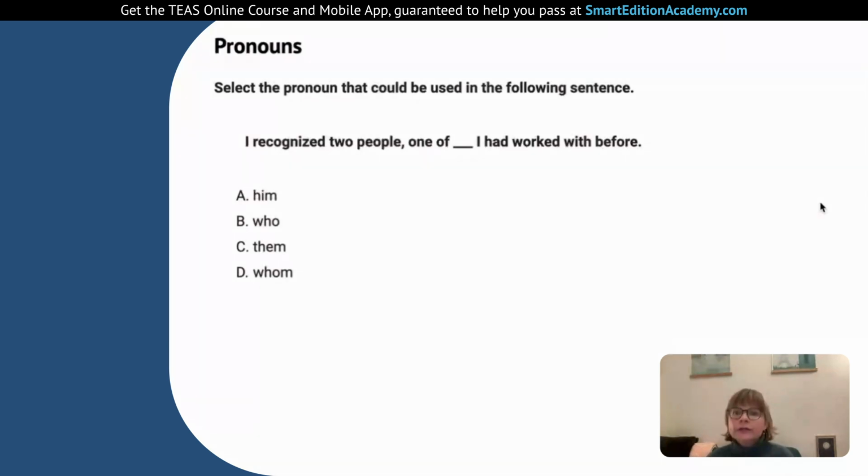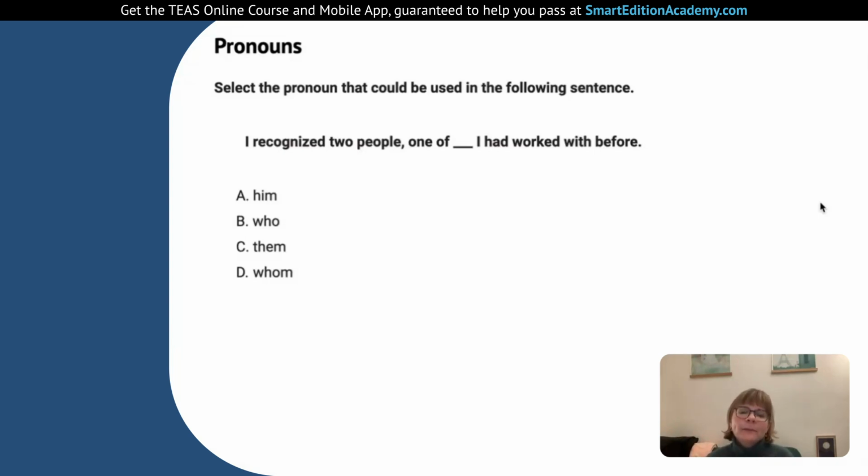Next, we go with who. One of who I had worked with before. So the problem here is that who is the subject of a sentence. If you remember in our grammatical subject, that's the one doing the verb. So you could say my teacher who is British is very nice, or my teacher who explains verbs. So the teacher is the one doing the explaining, and that's why we say who with the conjugated verb after, who explains. But here we have the I is doing the thing. I had worked with someone. So we need something that's an object. On to the next one.